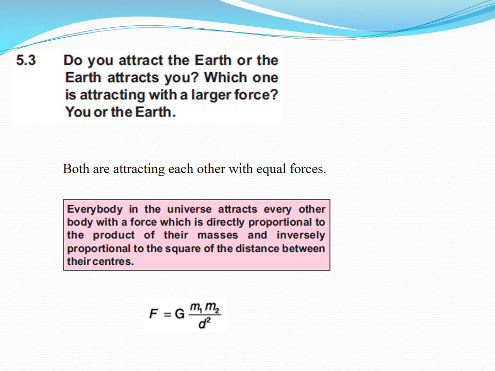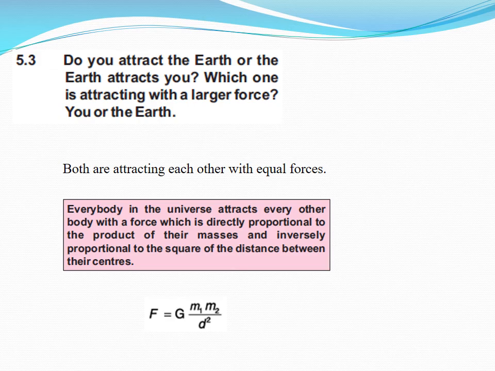Short response question 5.3. Do you attract the Earth or the Earth attracts you? Which one is attracting with the larger force, you or the Earth? So the answer is both are attracting each other with equal forces. Dear students, as you know, according to law of gravitation, every body in the universe attracts every other body with a force which is directly proportional to the product of their masses and inversely proportional to the square of the distance between their centers.